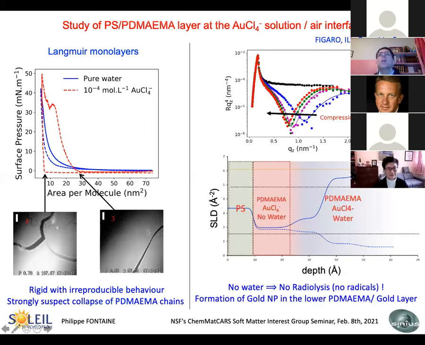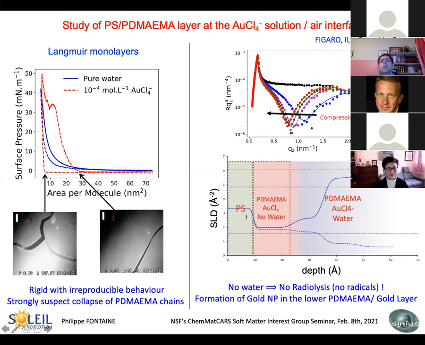So, of course, we have done some neutron reflectometry. For that, we used the reflectometer FIGARO at the ILL in Grenoble. And we have this beautiful neutron reflectometry spectrum. It's R Qz^4 in Y and Qz in X. And you see that it evolves with compression. We have fitted all these curves, and what we have deduced from that is the scattering length density of the polymer with the depth.